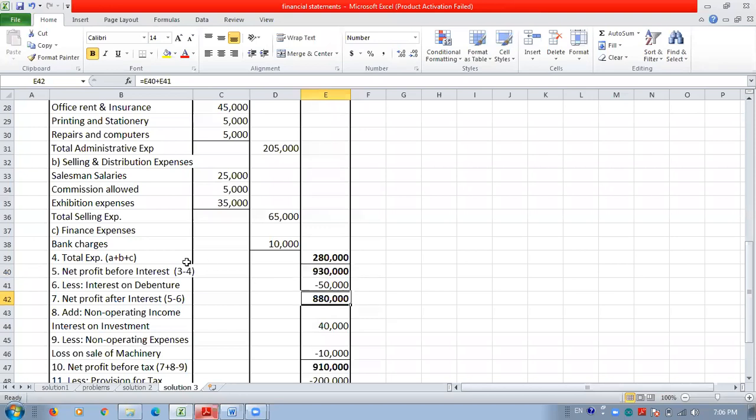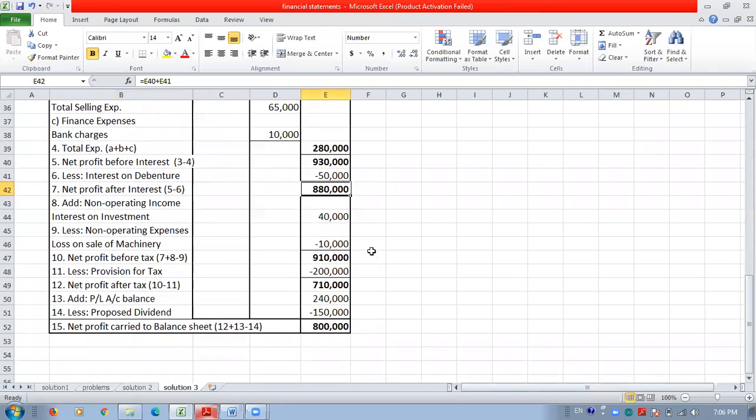Okay, so this net profit before interest is also known as the net operating profit. We deduct the interest and get the net profit after interest. Then we have to add the non-operating income and deduct the non-operating expenditures, so we can get the net profit before tax. Then we have to provide tax on this net profit before tax.